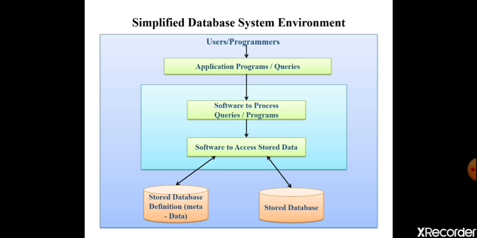Here, first component, users or the programmers. Users, nothing but the casual users or the end users who is using the database. Programmers, nothing but one who write the programs. Users will ask their questions to the database. How they ask? Using some application programs. When they ask some questions using application programs, there will be a software to process those questions or the queries.